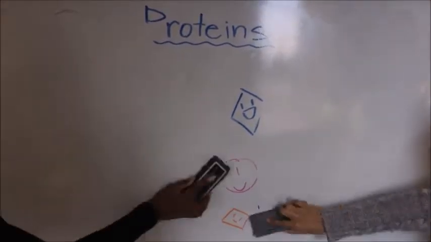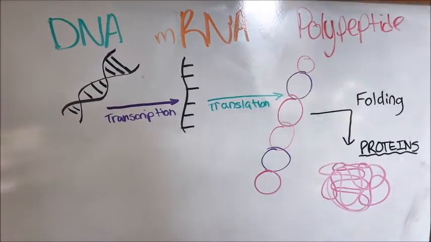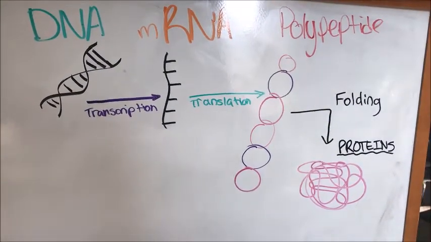This process of converting genes is known as the central dogma, which is a principle which states that genetic information flows from DNA to RNA by transcription, RNA to polypeptides via translation, and finally from polypeptides to proteins by folding.